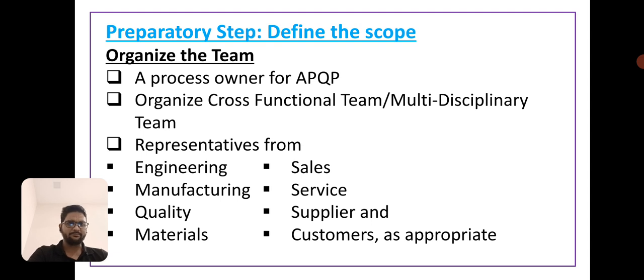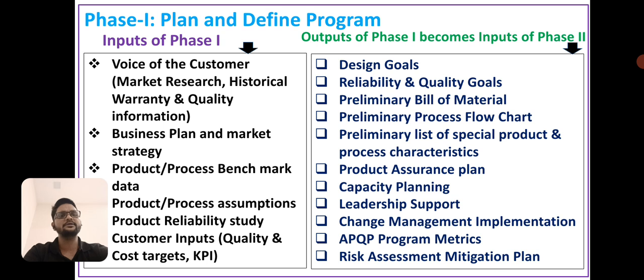First, organize the team. When we organize the team, a process owner for APQP organizes a cross-functional or multidisciplinary team, with representatives from engineering, manufacturing, quality, material, sales, service, supplier, and customer as appropriate. Now, next is phase 1, plan and define program. The inputs of phase 1 are the voice of the customer, like market research, historical warranty and quality information, business plan, market strategy, product and process benchmark data, product and process assumptions, product reliability study,